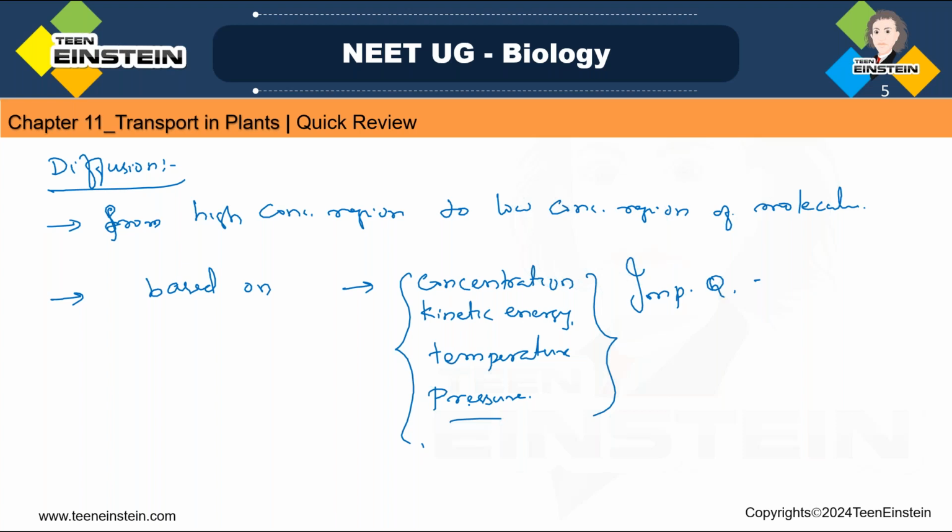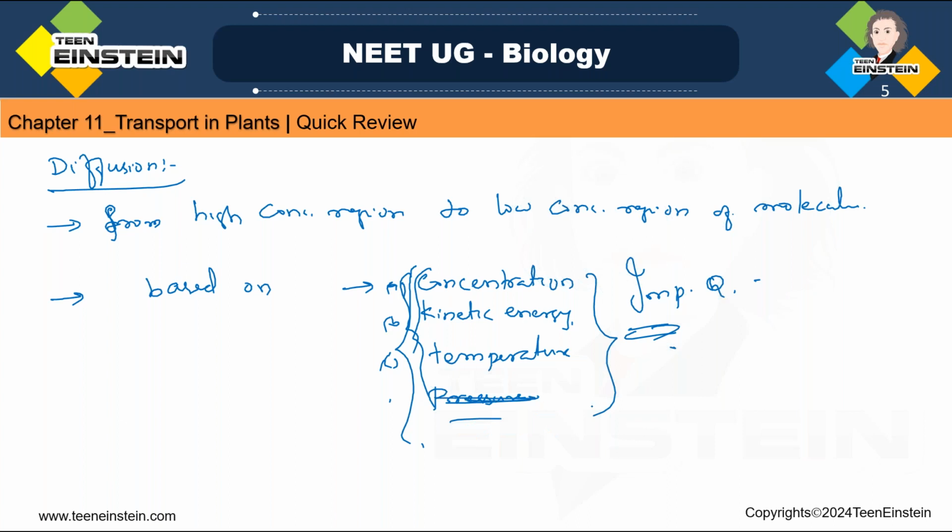So based on these four factors, diffusion is happening. This is the previous year question, and from the options you need to select. Read the question: which is the factor which is not affecting diffusion, or from among the following, select the factors which are affecting diffusion. Sometimes they'll give A, B, C here, or instead of this, something else will be there.